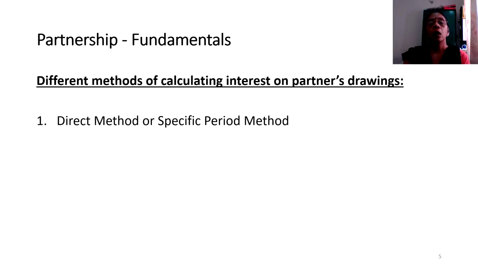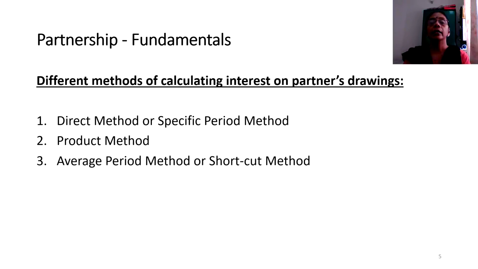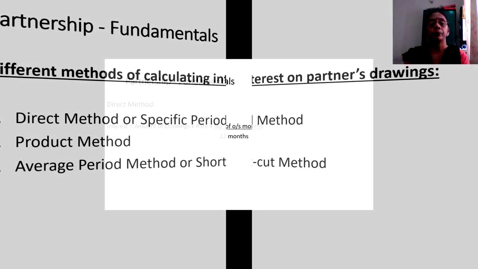In our syllabus, we are given 3 methods on which we can compute the interest on drawings. The first method being direct method or specific period method. The second method is product method, and the third one stands as average period method. Another name by which it is called is shortcut method, because it is easy to compute. The third method, the average period method, we also call a shortcut method. So let us analyze each one of these methods in detail with ample examples.